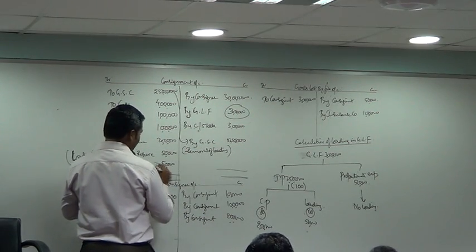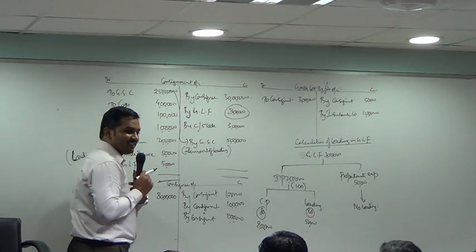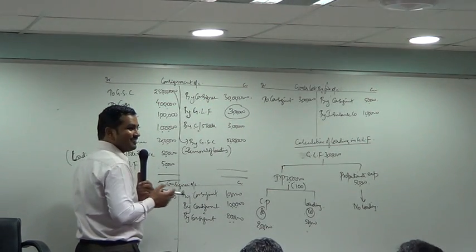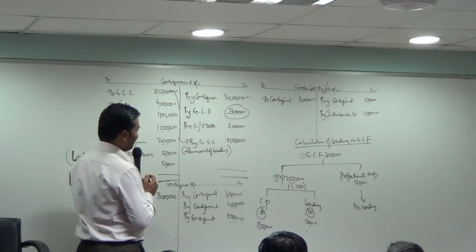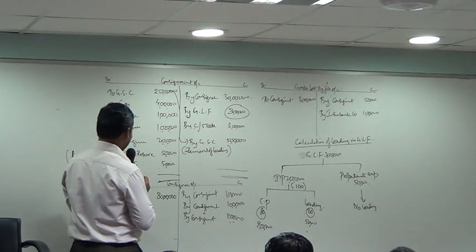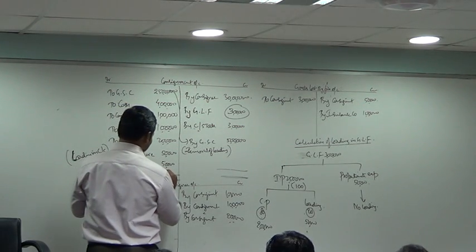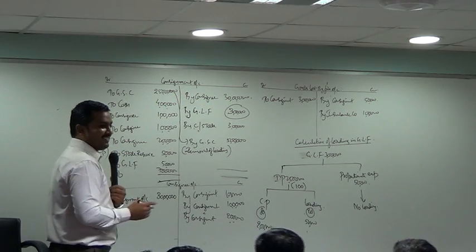How much? 7 lakhs? No, not possible. 7 lakh? How? He said 4, no? Check properly. 7 lakh. Right, we have forgotten commission.